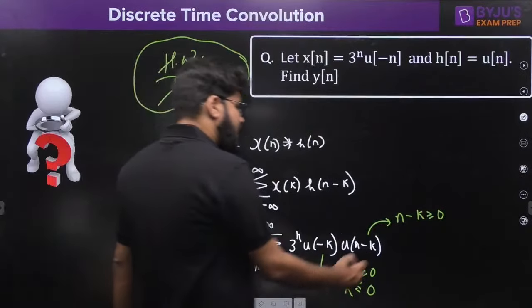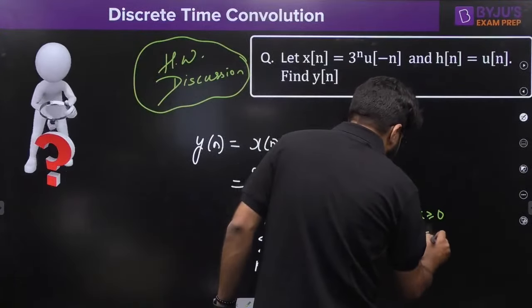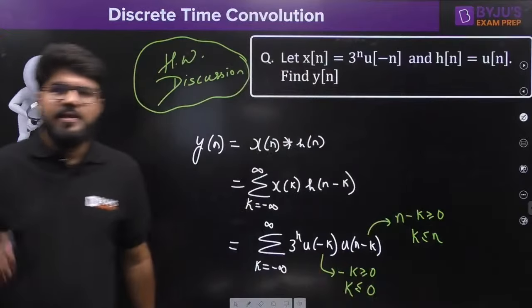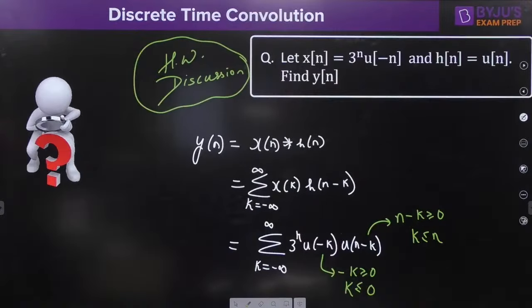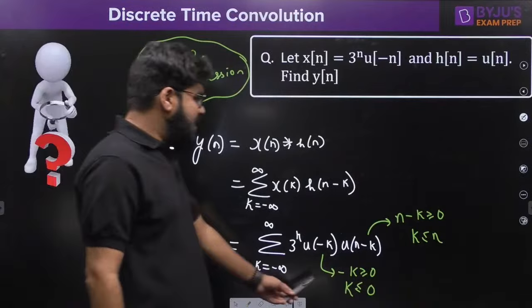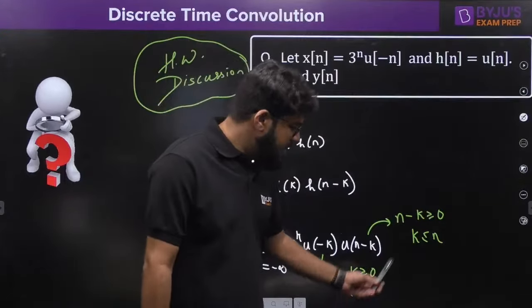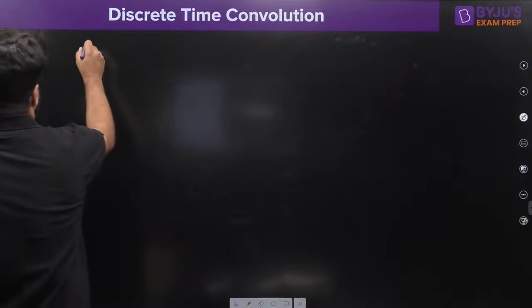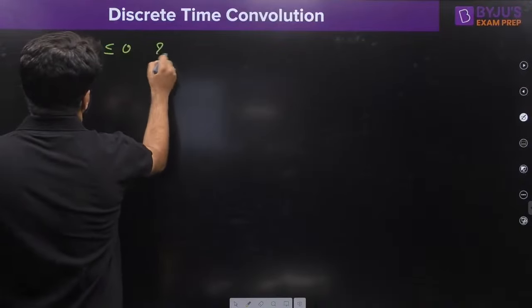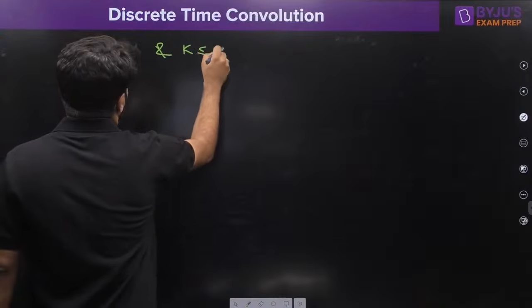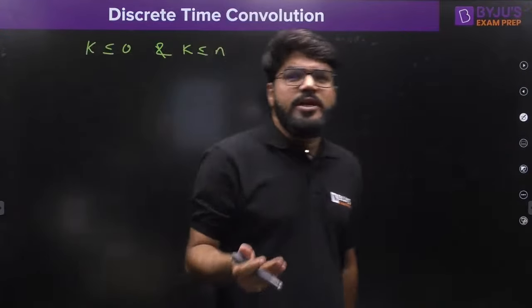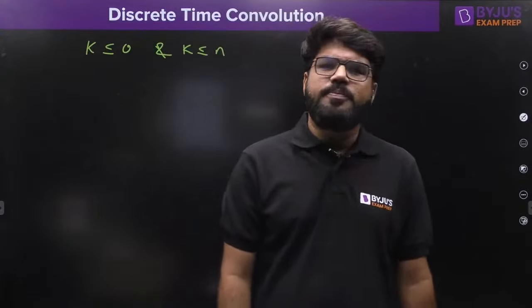And if n minus k is greater than or equal to 0, then k is less than or equal to n. So effectively you have k less than 0 and k less than n. Acha, k should be less than both. K should be less than or equal to 0 and k should be less than or equal to n. So it should be smaller than both. So it should be lesser than what?